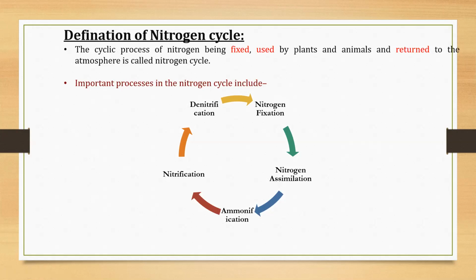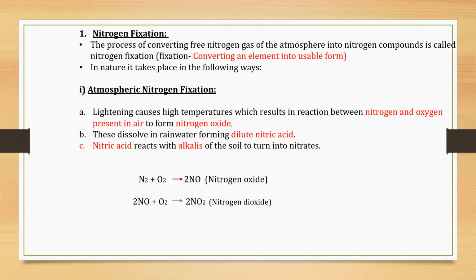So the first step is nitrogen fixation. The meaning of fixation, as I told you earlier, is conversion of an element into usable form. Which element is going to convert here? Nitrogen. So the first step of nitrogen cycle is nitrogen fixation. What happens in nitrogen fixation?